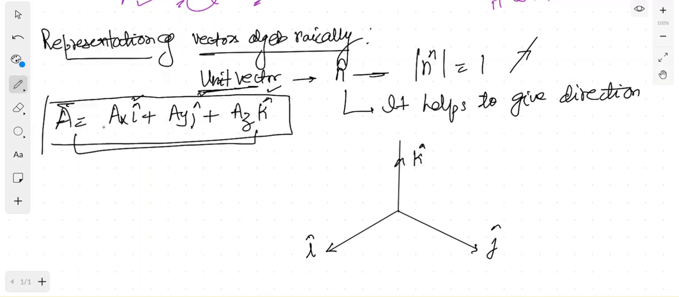First, take these two vectors, axi plus ayj. First you have to draw this. So you know how to do vector addition. First, from the head of the first vector, draw the tail of the second vector. Then from the tail of the first vector, draw a vector to the head of the second vector. So this is what you have to do.